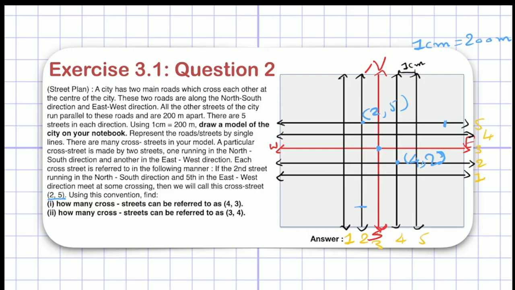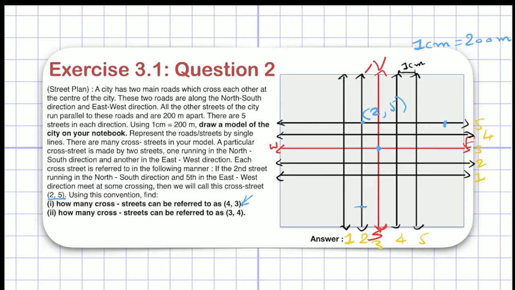Now, let me erase all unnecessary things. Now, if you see a question: how many cross streets can be referred to as (4, 3)? So (4, 3) means the fourth street in the north-south direction, right?